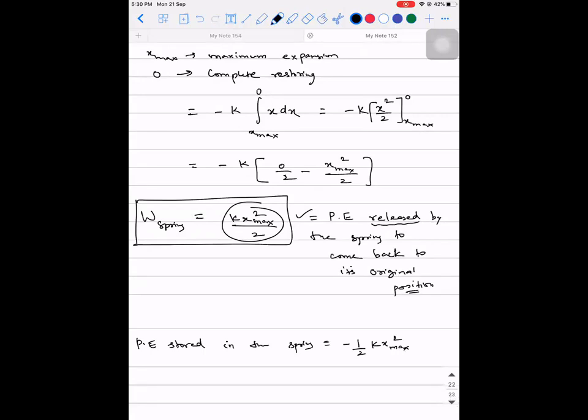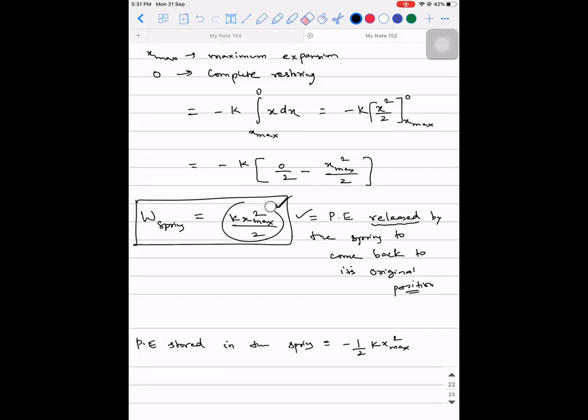Why am I saying it as minus? Because there are only two things. One is storing and the other is releasing. So if it is releasing a positive value, then it would have stored a negative value, and vice versa. Are you guys able to understand this point? Yes, sir.